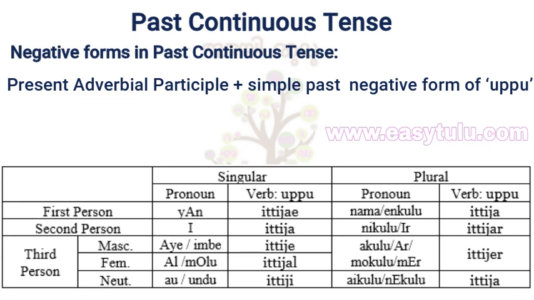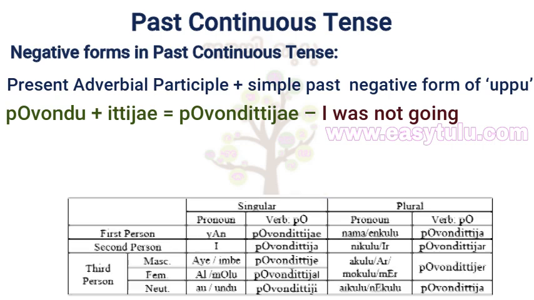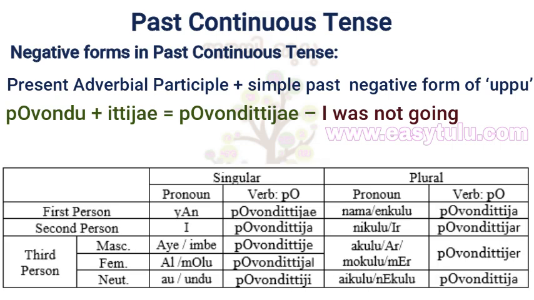Now we have to add this to the present adverbial participle. Povandu plus ittija, povandittija, I was not going. Yanu povandittija, I was not going. E povandittija, you were not going. I or imbe povandittije, he was not going. Alu or molu povandittijal, she was not going.